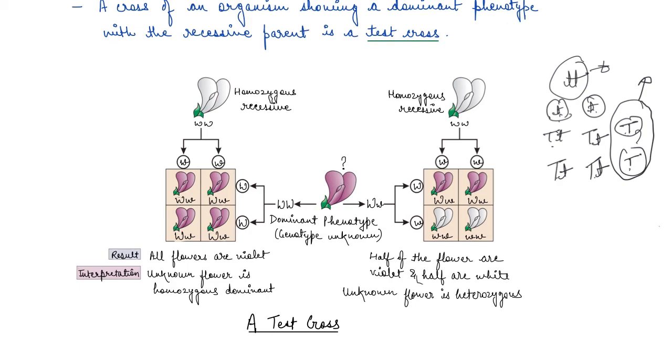So guys, with this we have finished the inheritance of one gene. Now in the next video we are going to cover some very important laws of genetics, which are the law of dominance and the law of segregation.